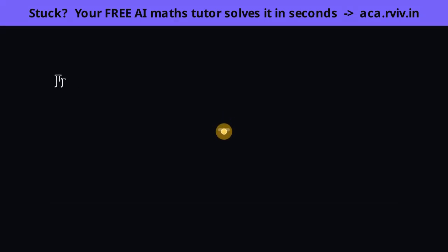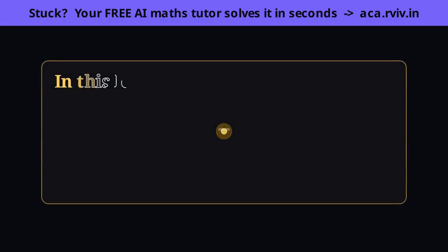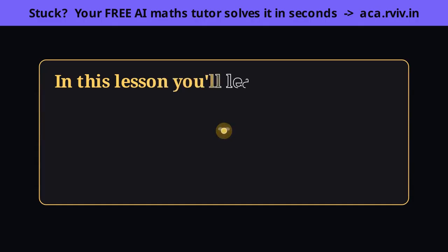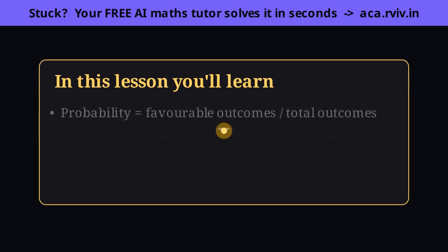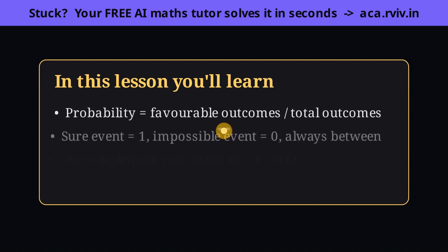Welcome to Chapter 14, Probability. You'll see that probability is simply favorable outcomes divided by the total number of equally likely outcomes. You learn that an impossible event has probability 0, a sure event has probability 1, and every event sits somewhere in between. Then you'll master a beautiful shortcut, the complement rule, where the chance of not E is just 1 minus the chance of E.